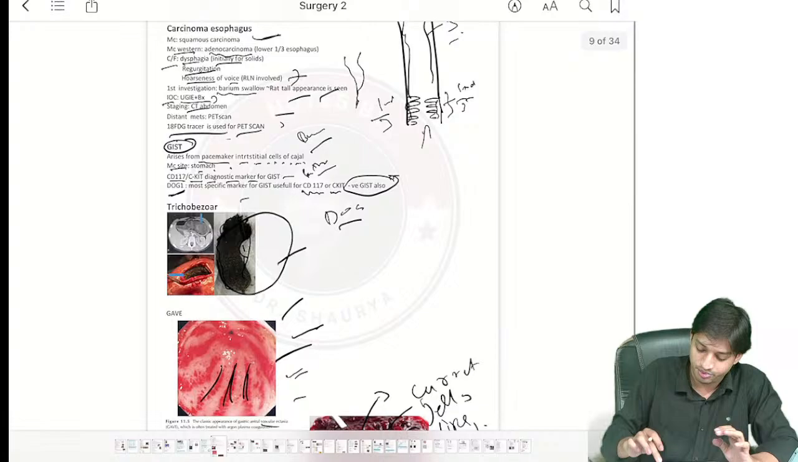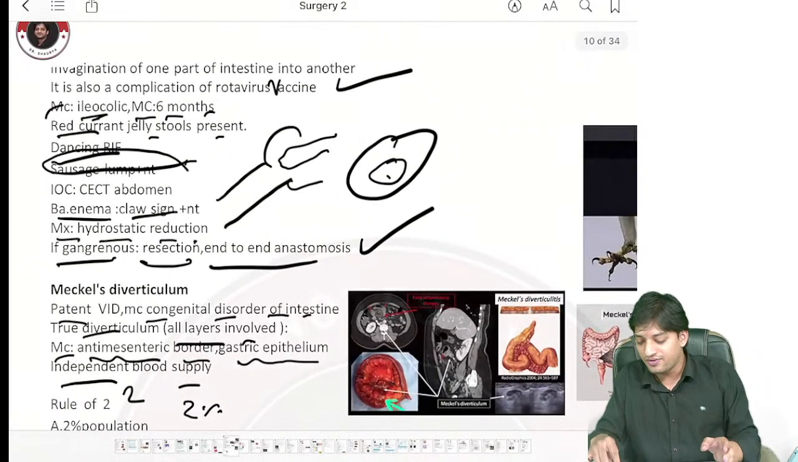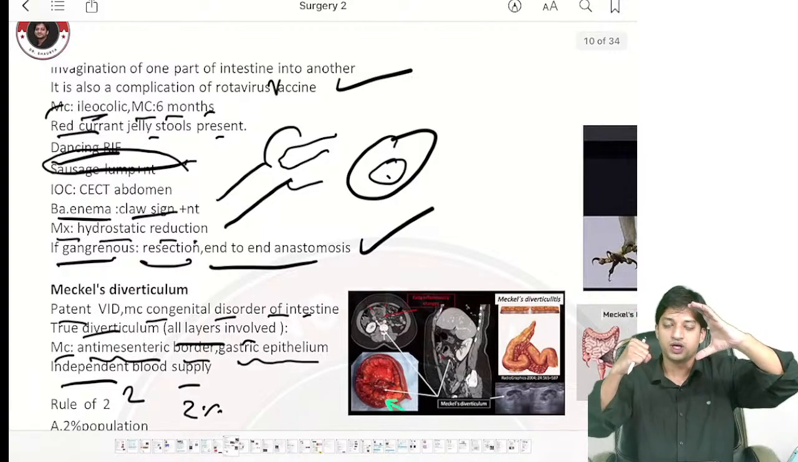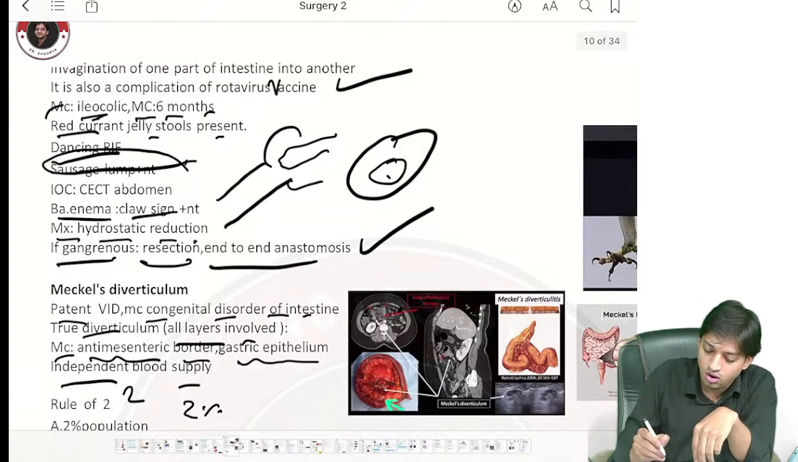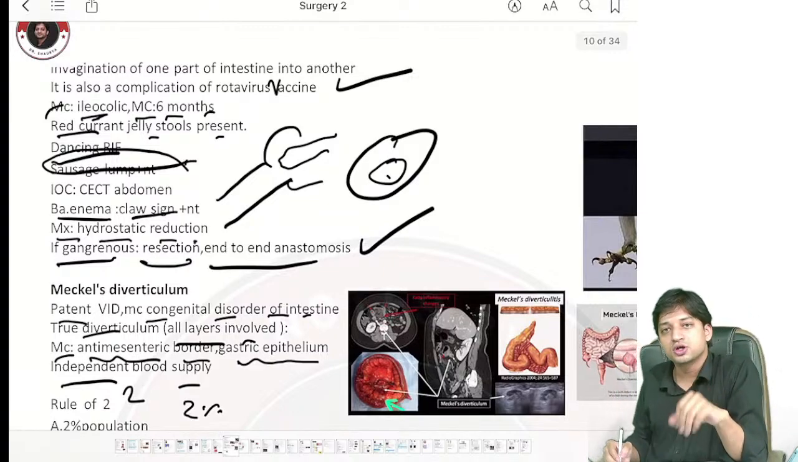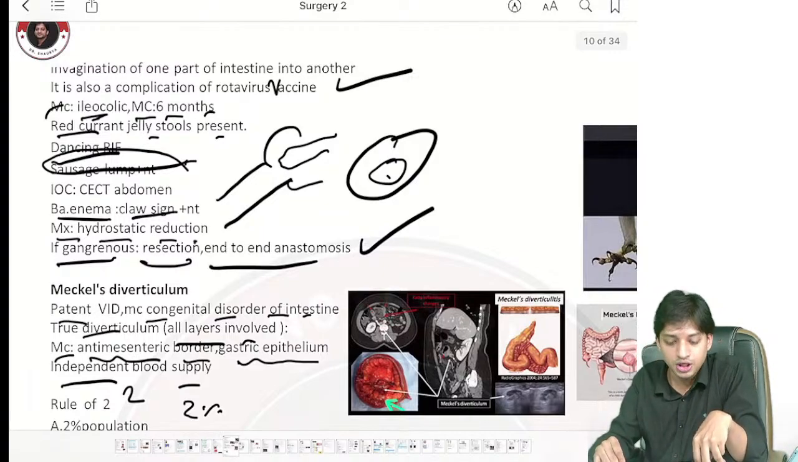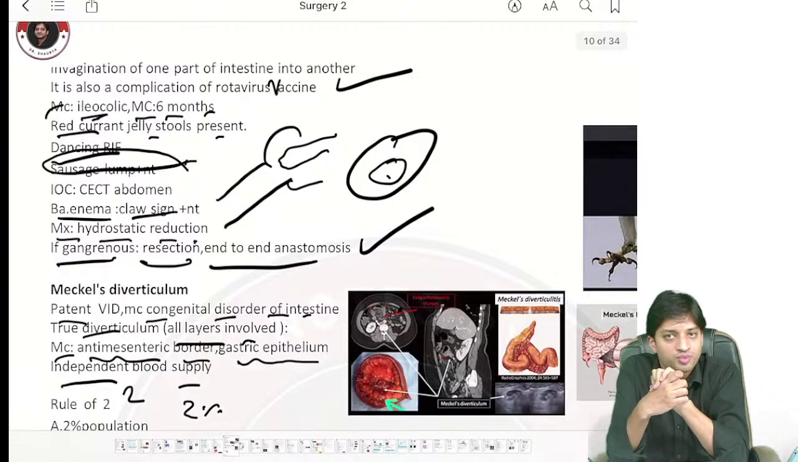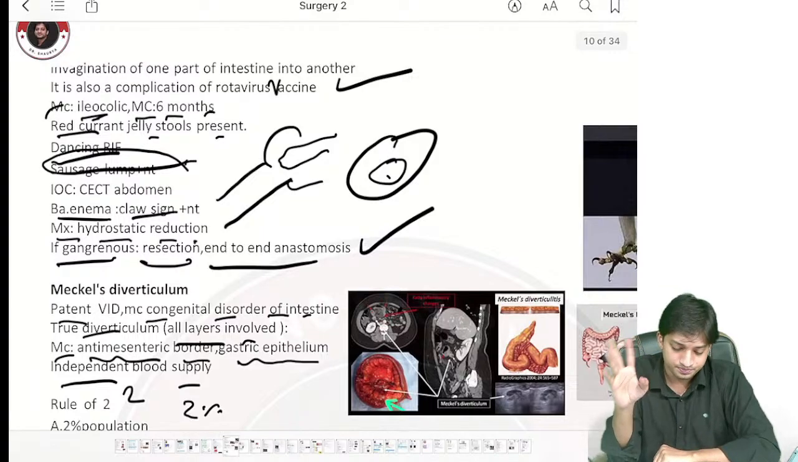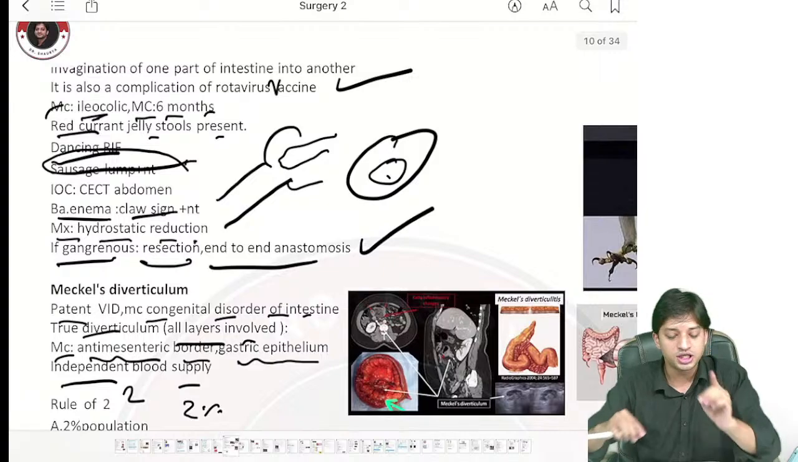This is intussusception. What is happening in intussusception? See, there is invagination of one part of the intestine into the other, one loop into the other. This is intussusception. It is also a complication of rotavirus vaccine. Whenever you give it, there is risk of intussusception. In intussusception, most commonly it happens in the pediatric age group. Whenever they give you history of pediatric age group, you can understand it is intussusception, right? Currant jelly-like stool will be present.